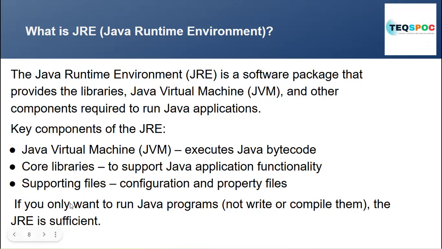That means if you are a customer or client who only wants to run the file, install the JRE and run the .class file. A library is nothing but a file and folder where all the things related to running a Java program or the Java language are kept, and it will take the necessary things from that file and folder. That is the library. In a similar sense, a library is like a file and folder. In your system, you have a folder, and inside the folder you have different types of files. In the coding world, that is called a library, or it is also called a package.